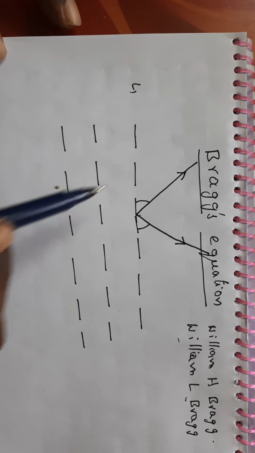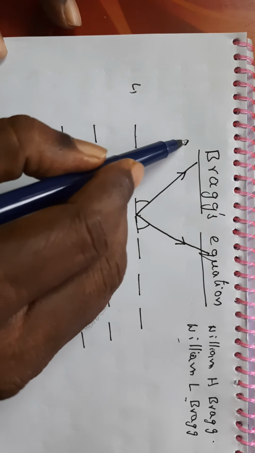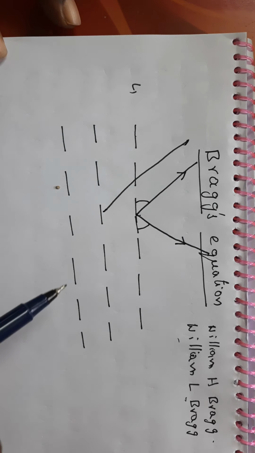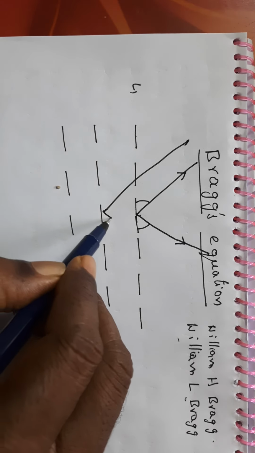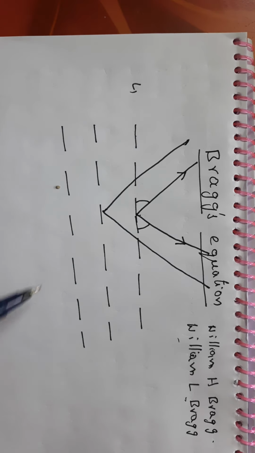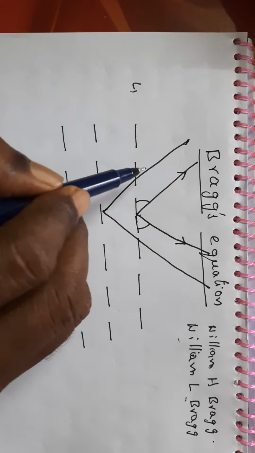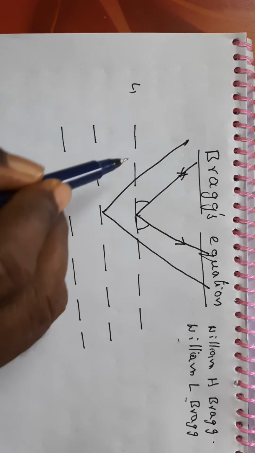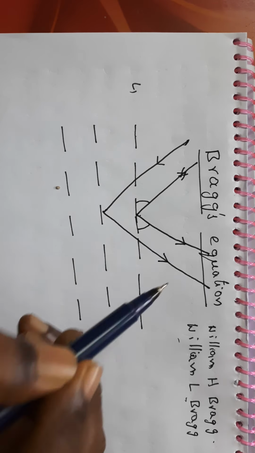In the same way, the second ray, which touches the second layer of atoms, will also be reflected in another direction. This is the first ray, and this is the second ray, and it will be deflected in this direction.